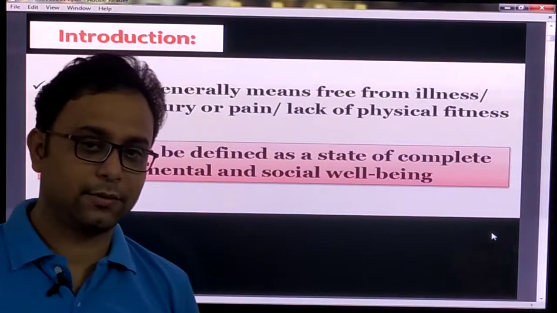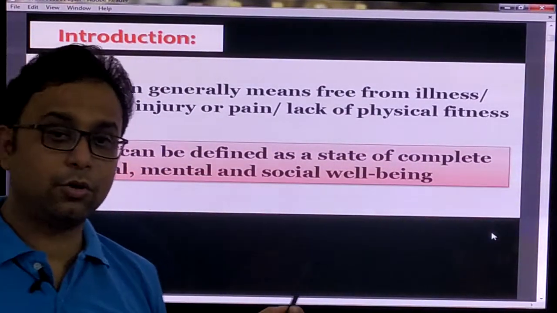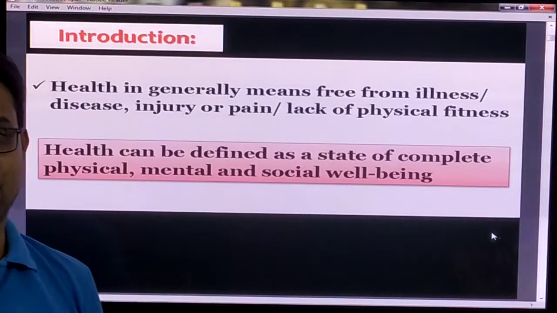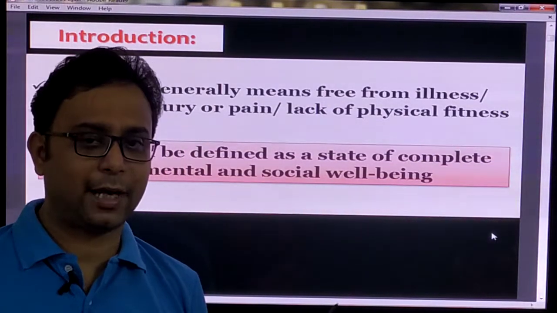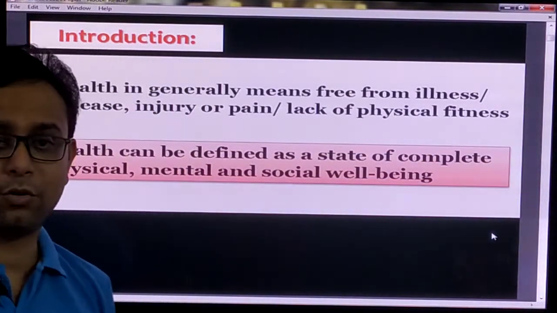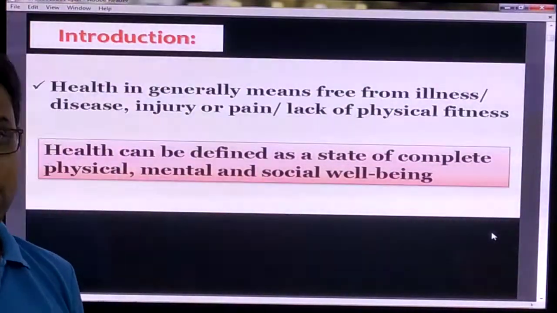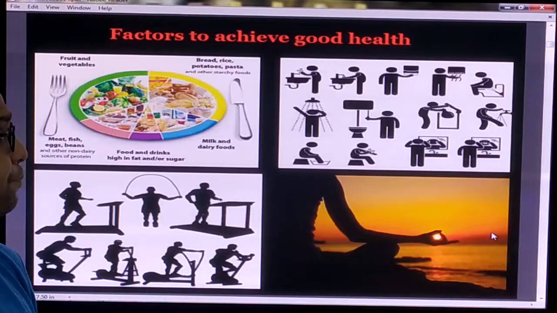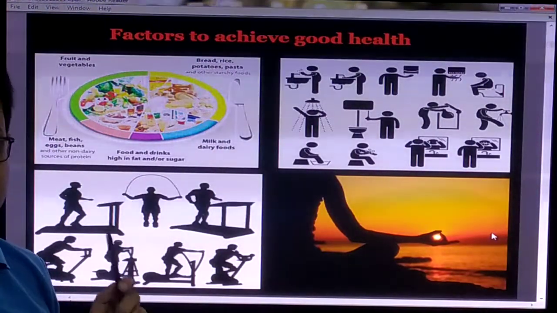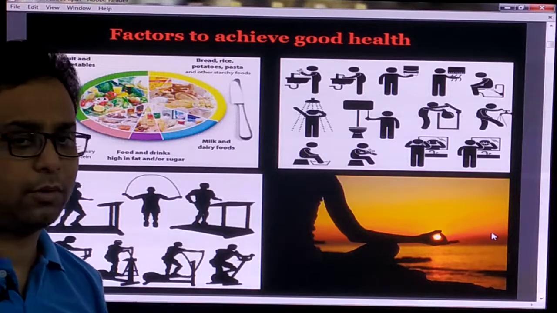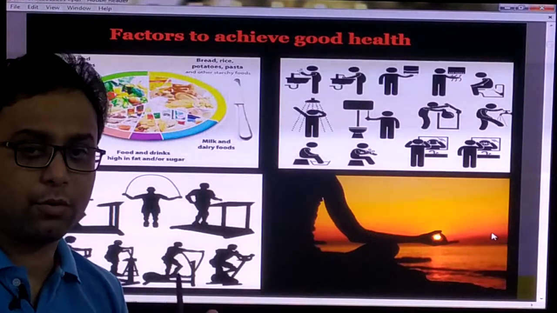All students must follow different rules or procedures to be fit and healthy. Not only students, every person should follow these types of rules. Now we discuss some of them: the factors which achieve good health. How do we achieve good health? Because without health nothing is important, right? So health is the first priority in your life.